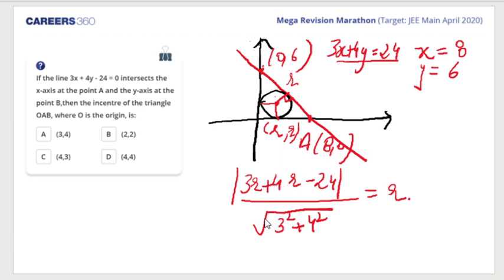So now this goes 5. So this becomes modulus of 7R minus 24, and it is equal to 5R.